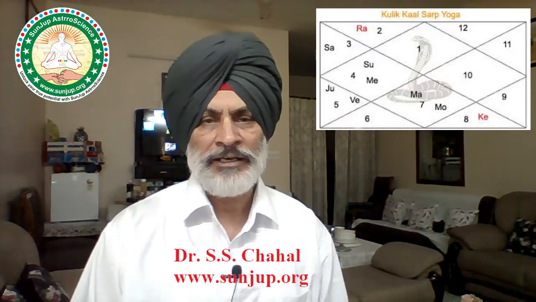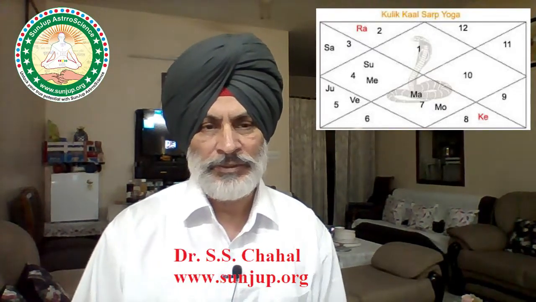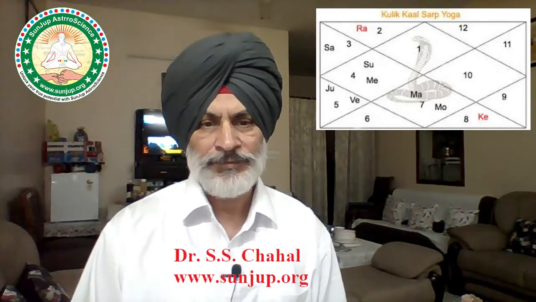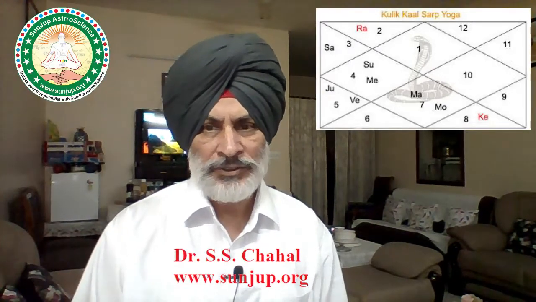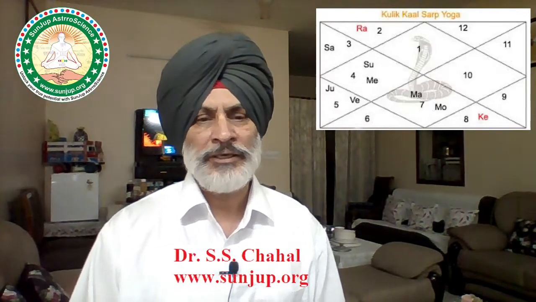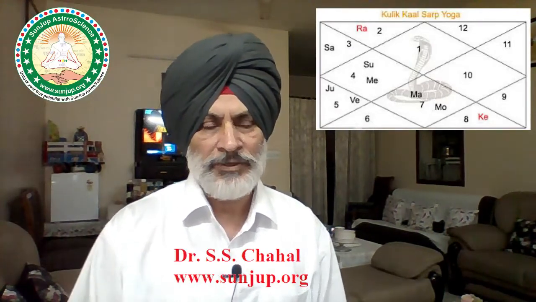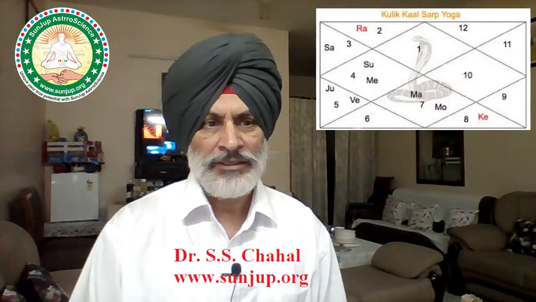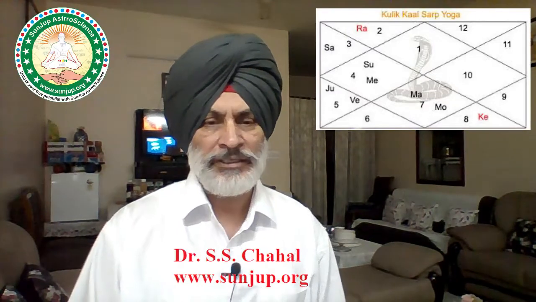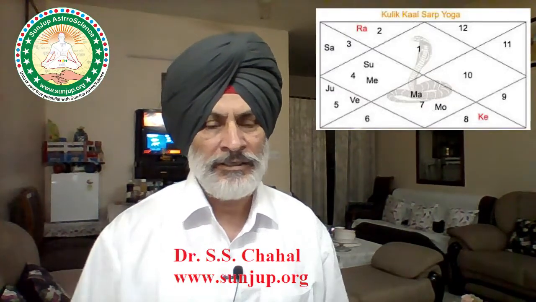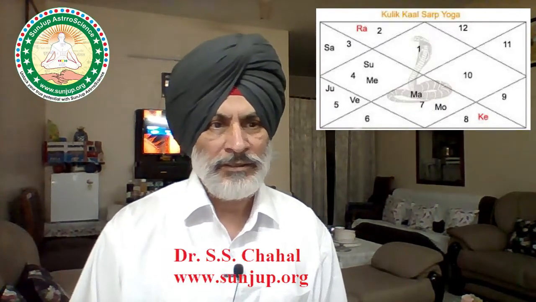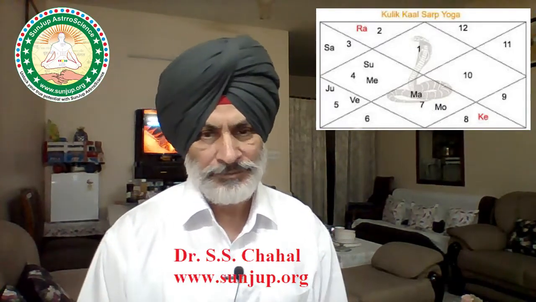This yoga is bad for finances because the second house is the house of finances. It is also the house of speech, so it gives poor speech. It is also the joint family, so there is loss in the joint family, and sometimes sudden or violent death. Fear will be a part of life. So Kulik Kaal-Sarp Yoga is formed when Rahu is in the second house and Ketu in the eighth house, and all the planets lie in the axis of Rahu Ketu.